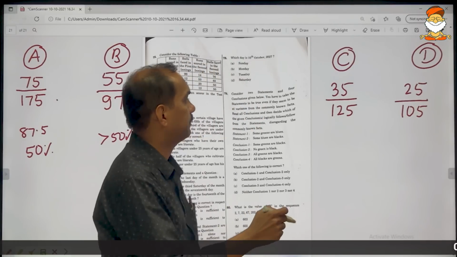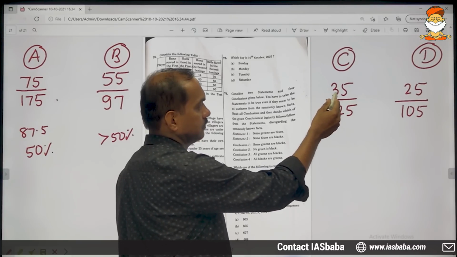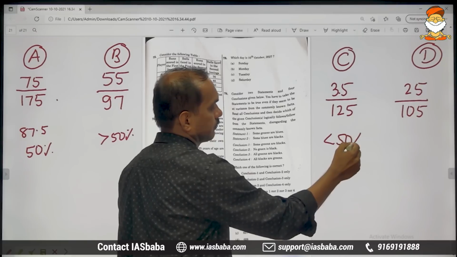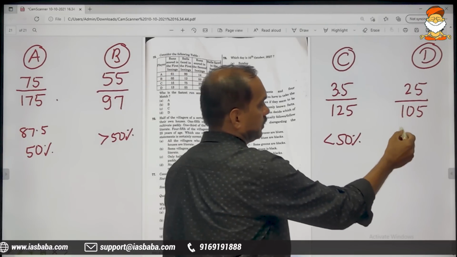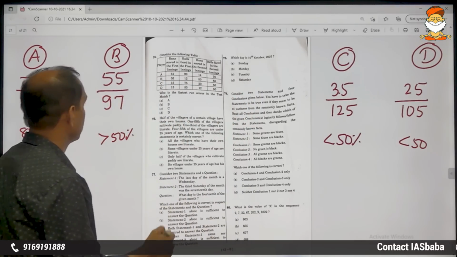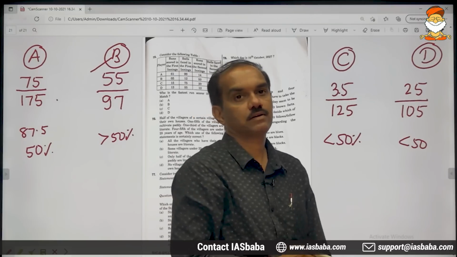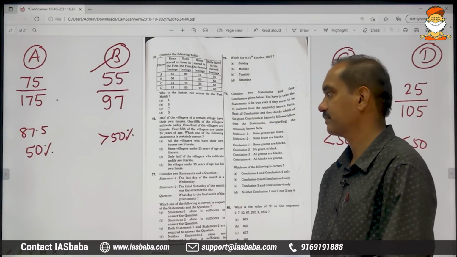Now coming to C, half of 125 is 62.5, but he is far below, meaning the strike rate is less than 50. Here also less than 50. Then who is the fastest? B is the fastest. On the very face of it, we can judge the answer. Hardly any calculations were done.